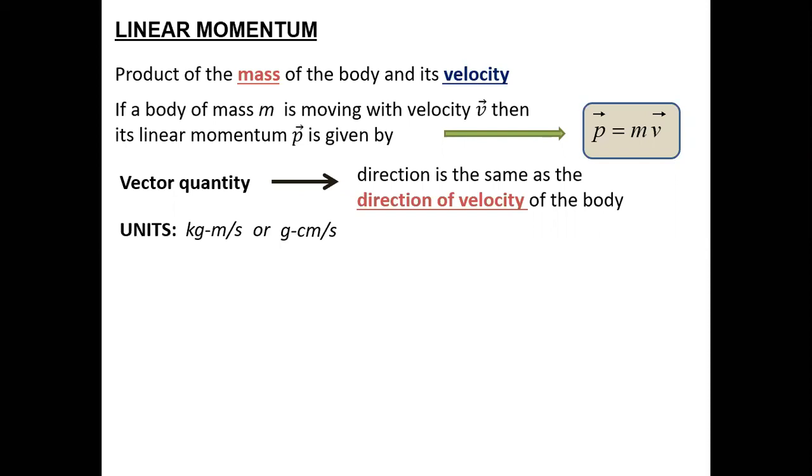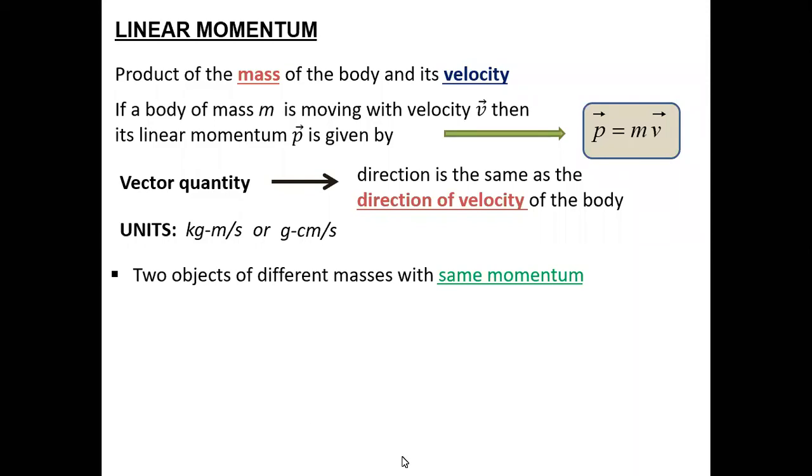Now, what if I want to compare some conditions related to the formula? That means if I say that the momentum for two different bodies are equal. So if two objects with different masses have the same momentum, the first object will have the momentum m1 times v1, because mass is different, velocity is different, but the momentum is the same. At the same time, the second object can be represented as m2v2, and since both have the same momentum, I just equated them.